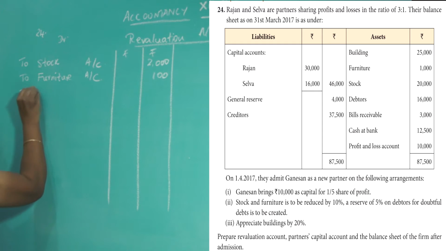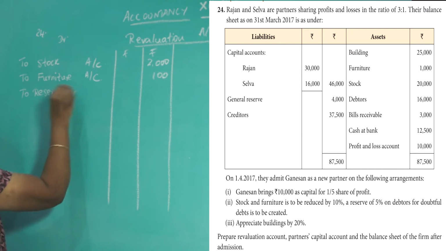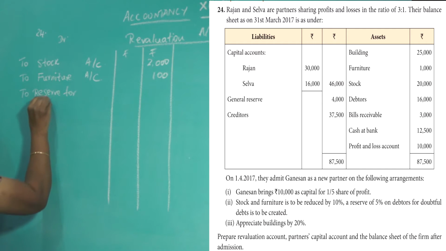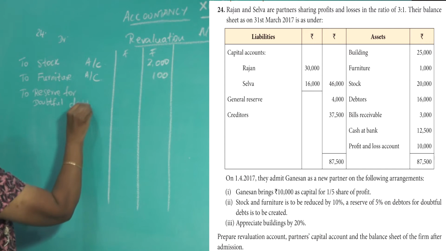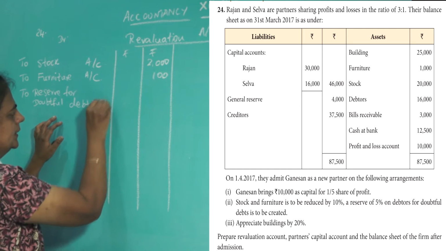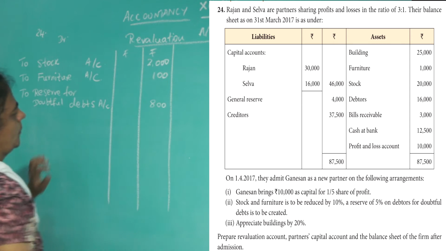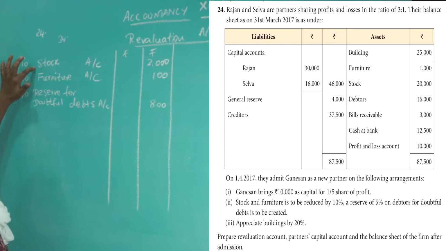To reserve for doubtful debts. So total debtors is 16,000. 5% on that means it is 800. Understood? So all losses on the debit side.